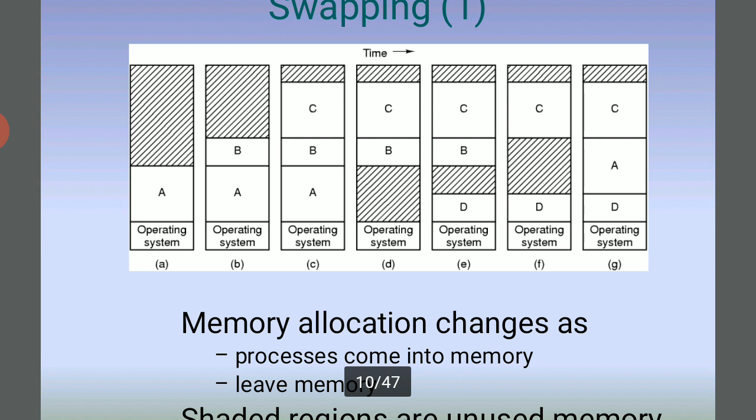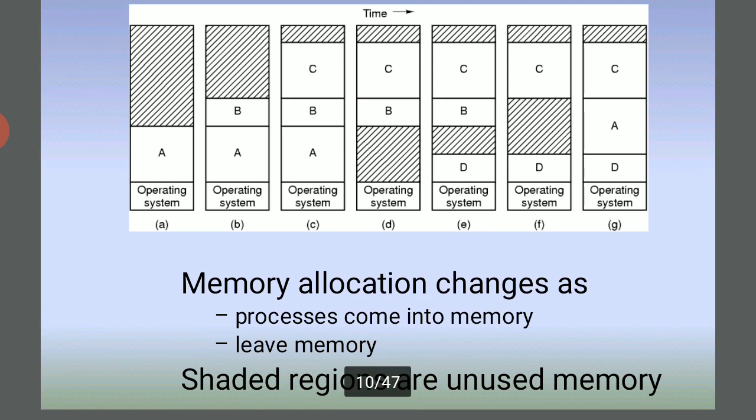So here, with the operating system and A, then A and B, the memory allocation changes as processes come into memory and leave memory. When A comes in, the memory area automatically becomes AB. That is an allocated area. The other area is the memory area stored by swapping, meaning the operating system is already stored at a location on the drive, and these sizes automatically increase or decrease, as we already see in the folders and drives.